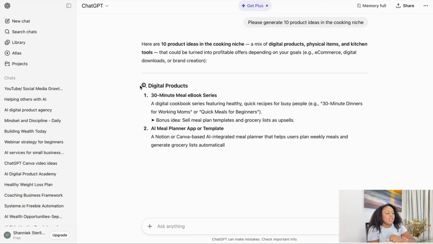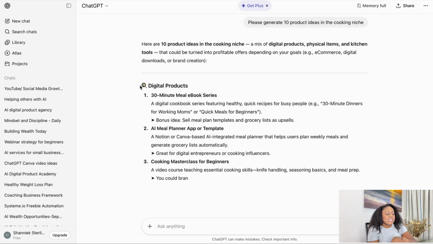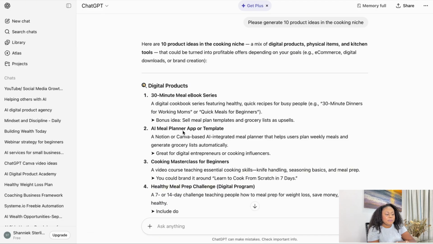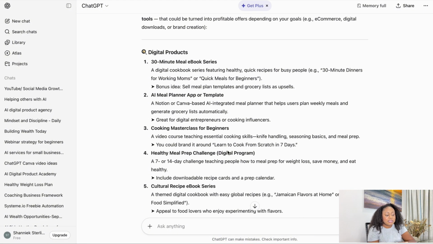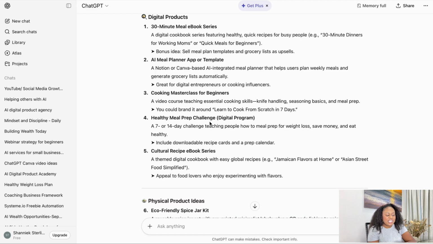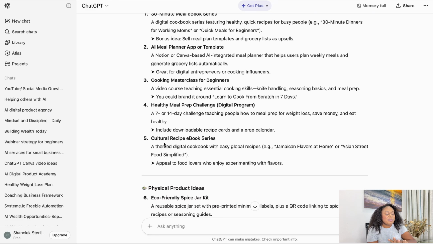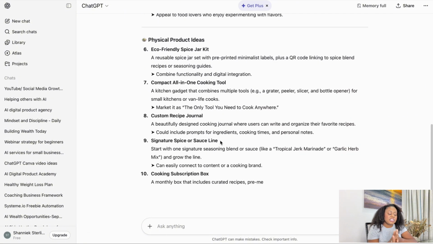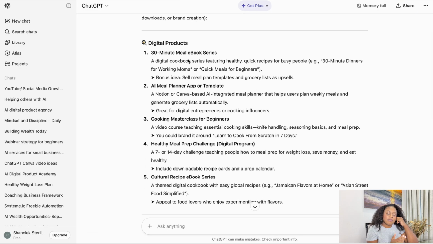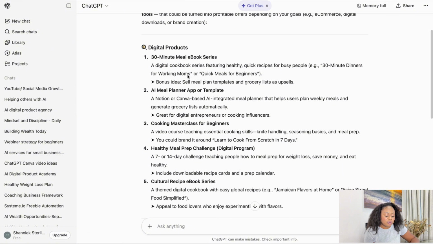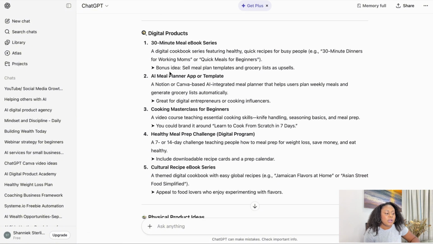We have a 30-minute meal ebook series. That's number one. We have an AI meal planner app or a template. We have a cooking masterclass for beginners, healthy meal prep challenges, cultural recipe ebooks, and they also give you a few physical product ideas as well, which we're not focusing on because we're talking about digital products. So we're going to choose any one from the list of these five right here. Once we choose the product idea, then we're going to outline the product.